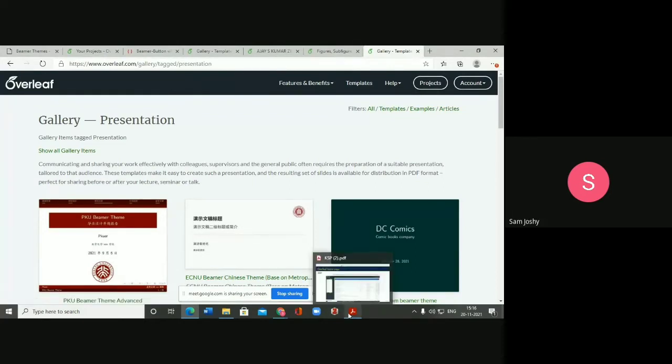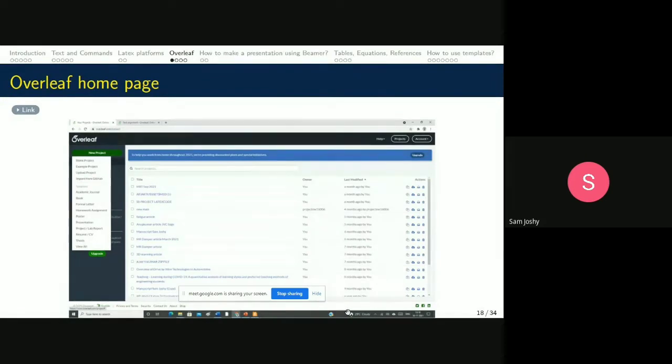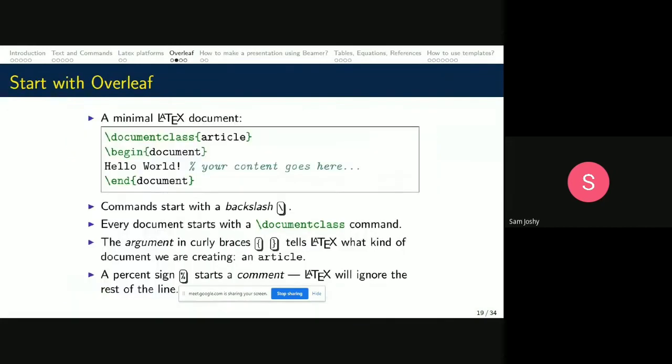So LaTeX gives you a number of opportunities to work with the template. When we start with Overleaf, we call it a \documentclass{article}. If it is a presentation, it becomes beamer. Similarly, for preparing a journal article, it will be called an article, or if it's a formal letter, we call it a letter or something like that. Okay? So each document starts with a document class.